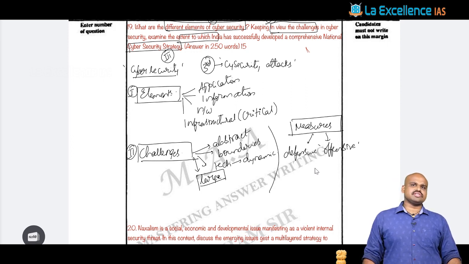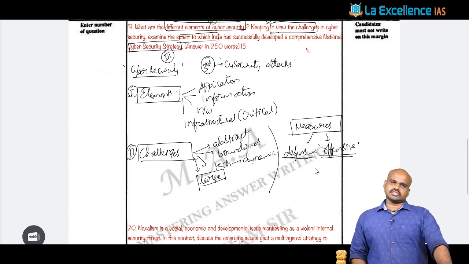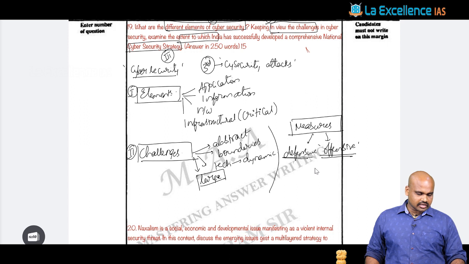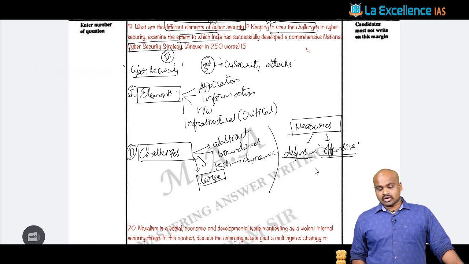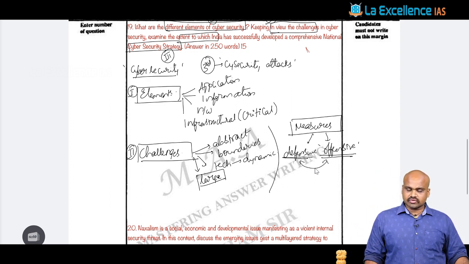And when you see that cyberspace is evolving as one arena of warfare, one very important thing has to be realized: in order to manage cyber security, it is not only the defensive strategy which is sufficient, but we also have to go for the offensive strategy. For example, the cyber defense cell that is created by your DRDO is a kind of offensive strategy that has to be ensured, right? So in this context, we can evaluate what are the measures taken in this context of defensive as well as offensive measures.